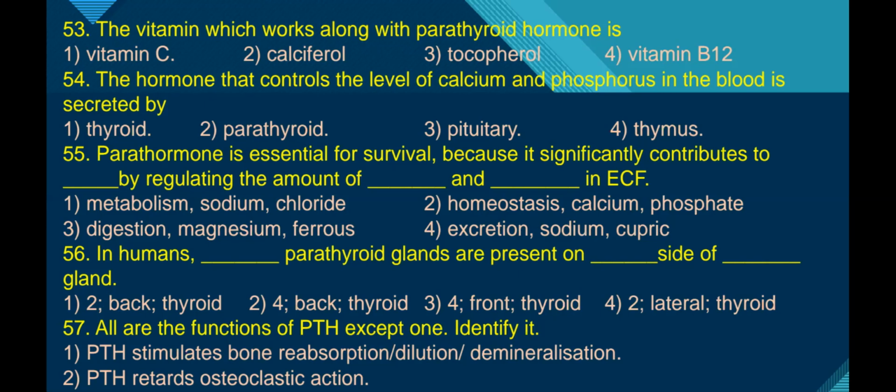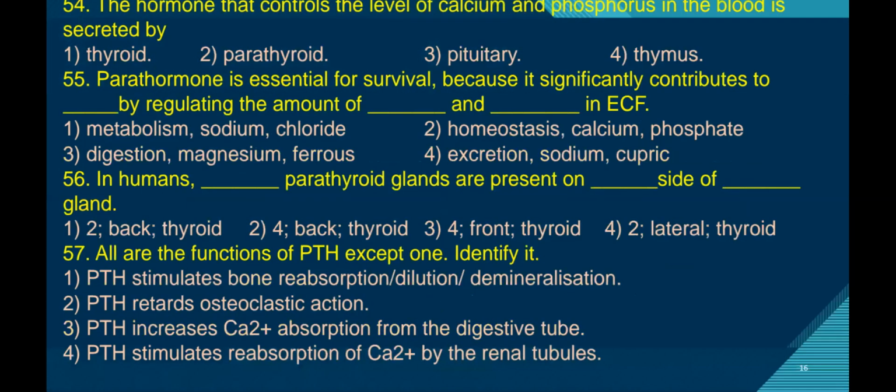Next, question number 57. All are the functions of parathyroid hormone except one. Identify it. What is the function of parathyroid hormone? It increases calcium levels in the blood. How does it increase calcium levels in the blood? First, it stimulates bone resorption, or demineralization. Yes, parathormone stimulates bone resorption by the osteoclast cells. There are 3 types of cells in the bone: osteoblasts, osteocytes, and osteoclasts.